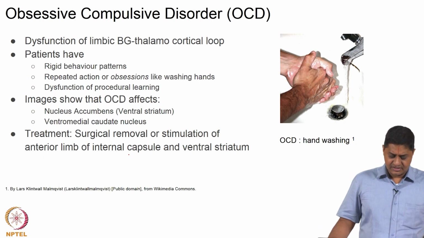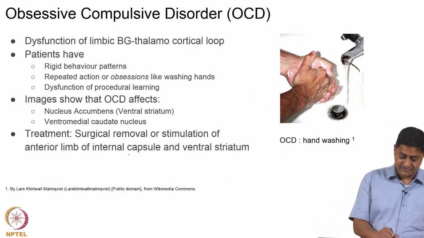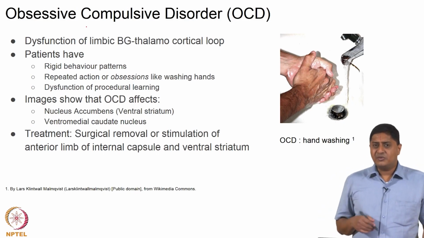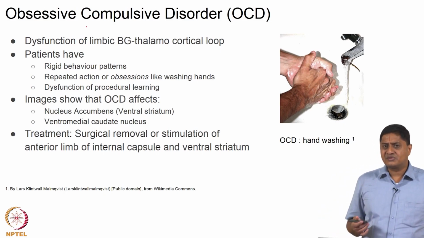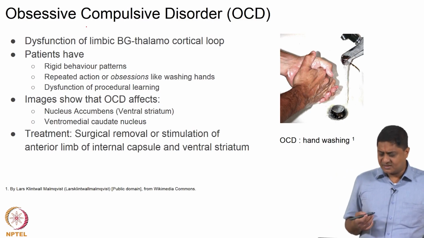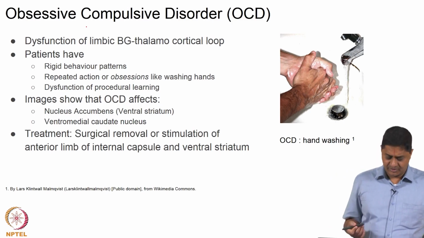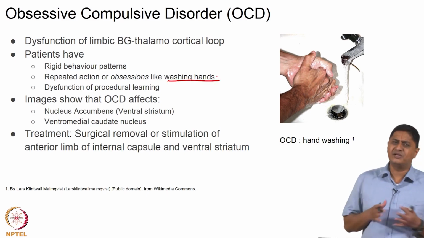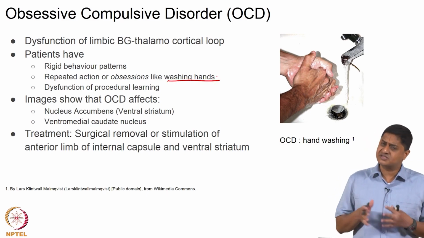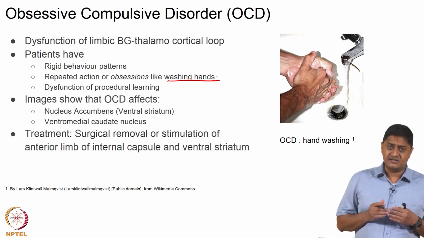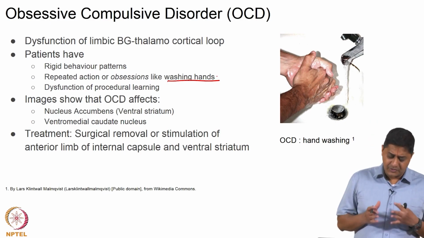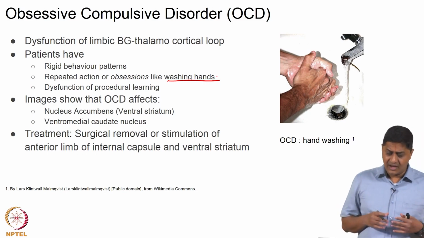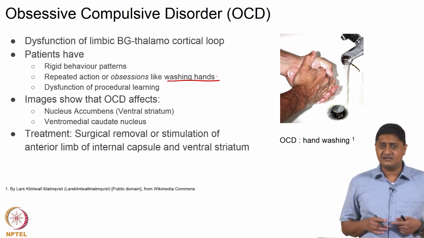So, one example of behavioral disorders is obsessive compulsive disorder. In this case, people keep on doing something because they never feel that they have done it enough number of times. Say for example, washing hands, a very common example. People keep on washing their hands, every few minutes the person has to wash their hands. So, they have an obsession to keep on doing this, right. So, they are repeated actions, and this is something that they cannot change.